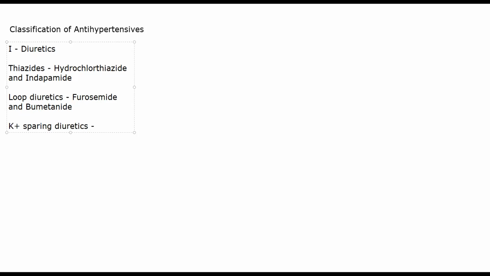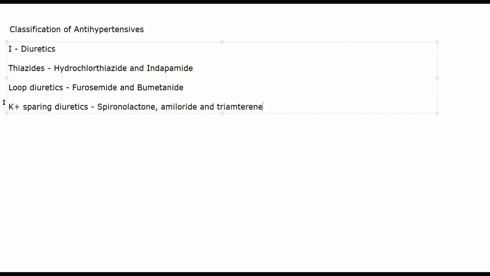Potassium sparing diuretics will be spironolactone, then amiloride and triamterene. Okay, so these are the diuretics that are used in hypertension.